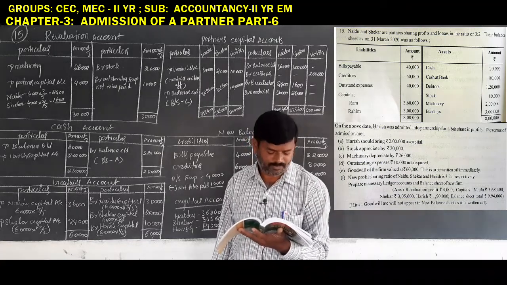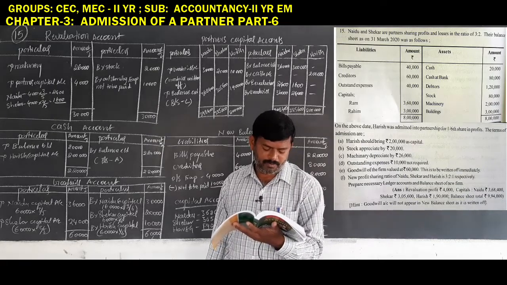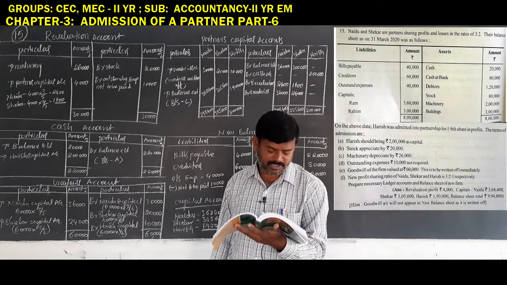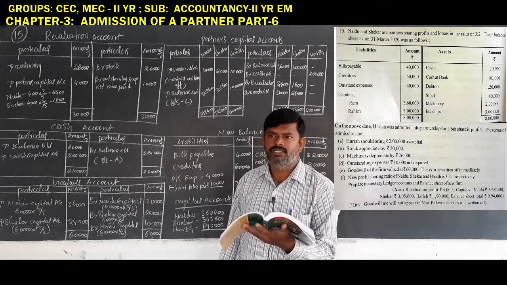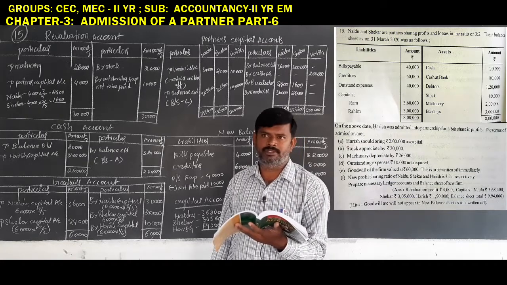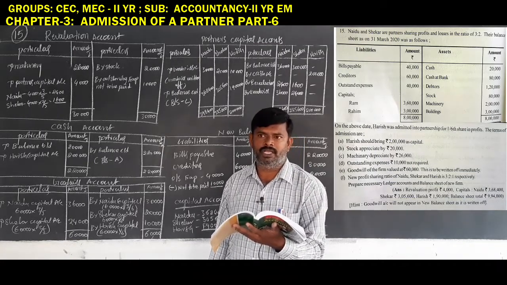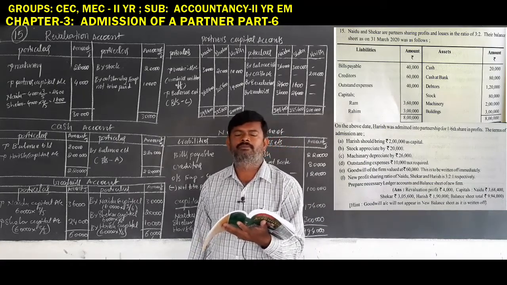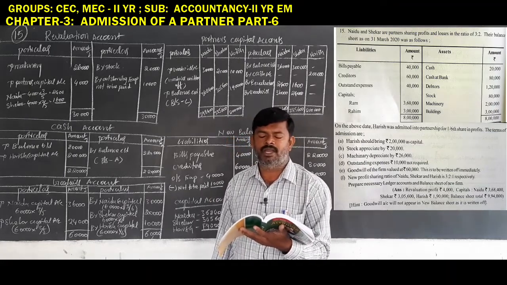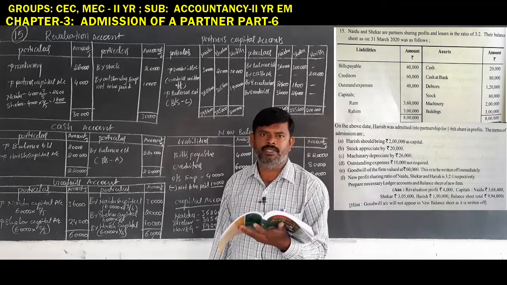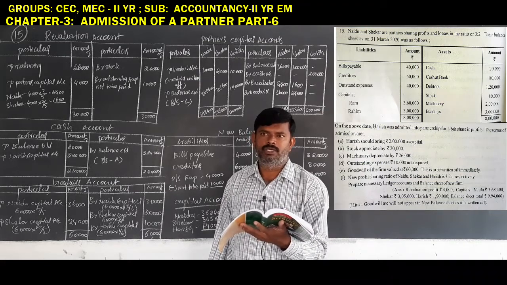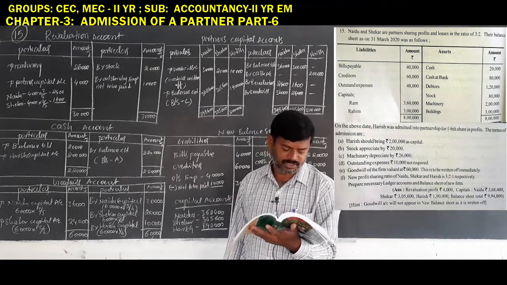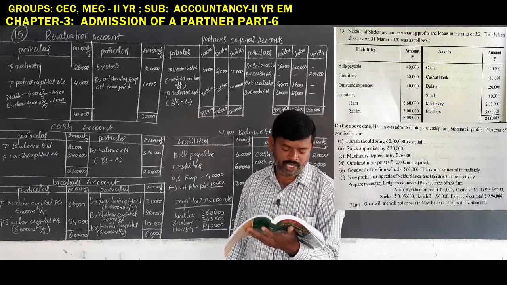These are the assets. Next, liabilities: bills payable 40,000 rupees, creditors 60,000 rupees, outstanding expenses 40,000 rupees. In the capital accounts, the names given are wrong. Instead of Naidu and Shekhar, they have mentioned Ram and Rahim. So you have to correct them: Naidu in the place of Ram and Shekhar in the place of Rahim. You have to correct the capital accounts first of all.